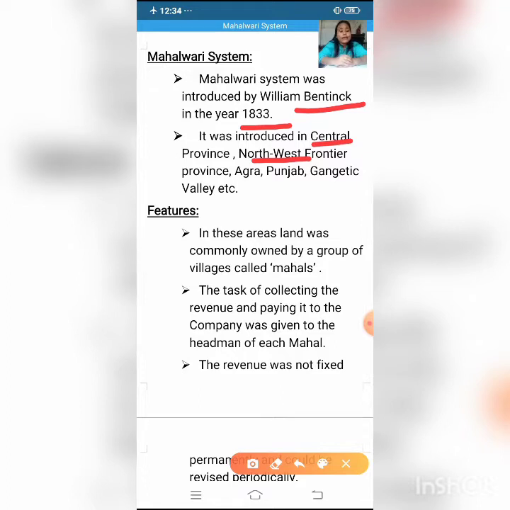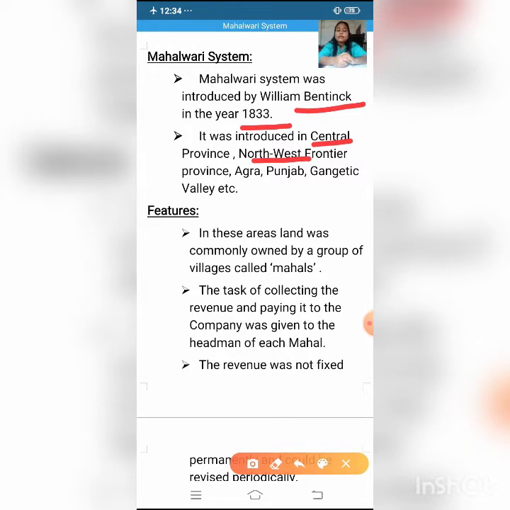In these areas, land was commonly owned by a group of villages called Mahals. So in the areas where the Mahalwari system was introduced, land was collectively owned by a group of villages, and these groups were known as the Mahals. The land was not owned by one particular peasant or one particular farmer. It was owned collectively by a group of villages, known as a Mahal.